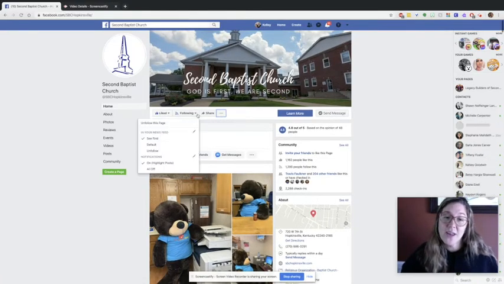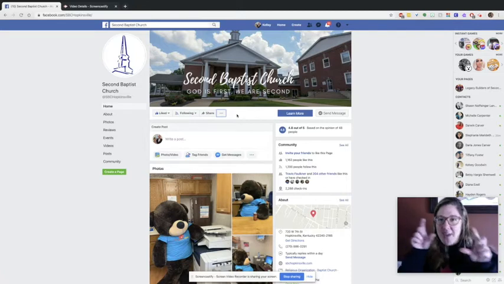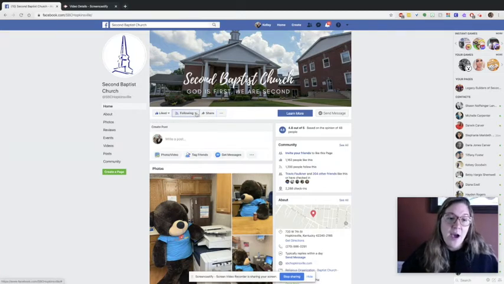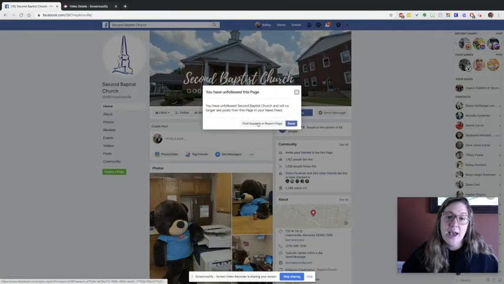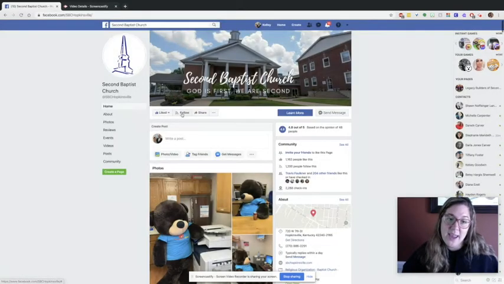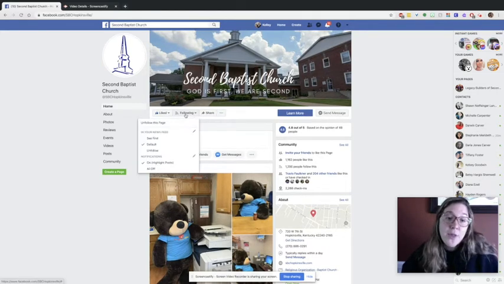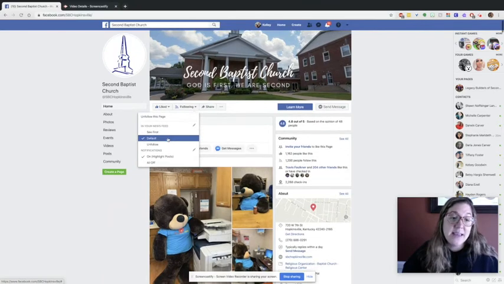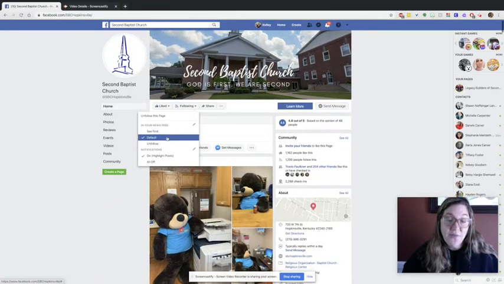Another thing you can do that's kind of one of my favorite little tips is right here where it says following, okay? Now, yours might look like this right here. That follow might not be blue, okay? Or it might be blue. Either way, if it's not blue, you want to click it to where it says following. Now, if you click this drop down arrow, it's going to say see first, default, or unfollow.